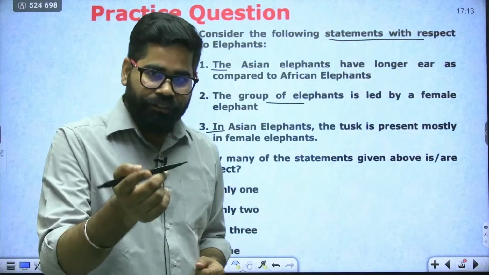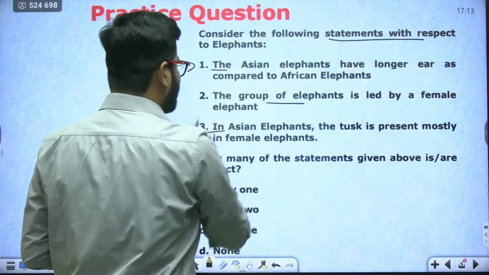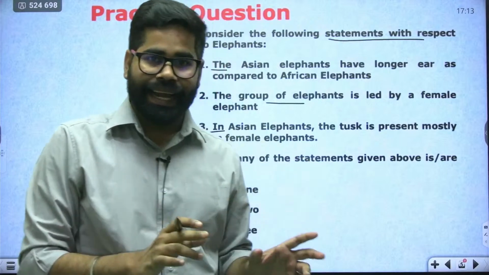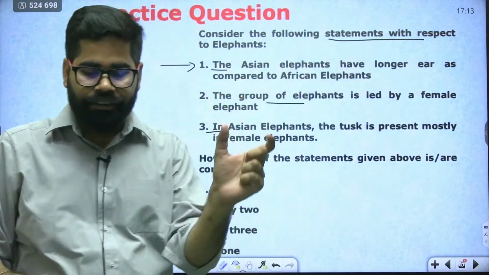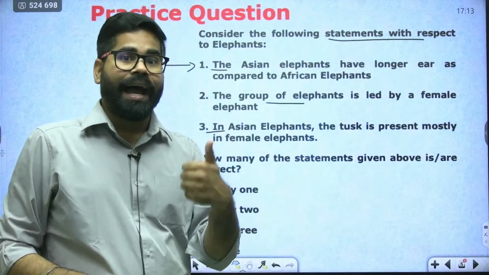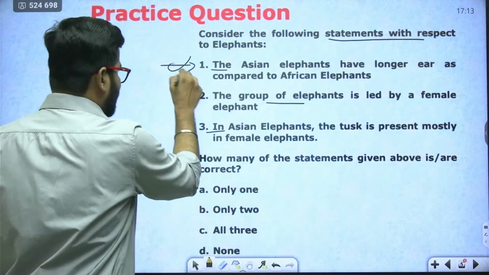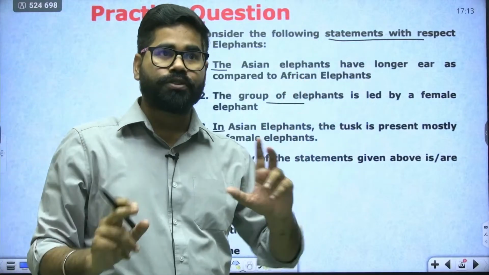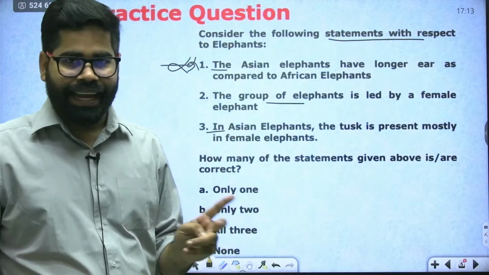If we look at the first statement, it is saying the Asian elephants have longer ear as compared to the African elephant. It is incorrect. The African elephants have much bigger ears as compared to the Asian elephants. The African elephants are larger in size also. Their ear size is also larger. So that first statement is incorrect.